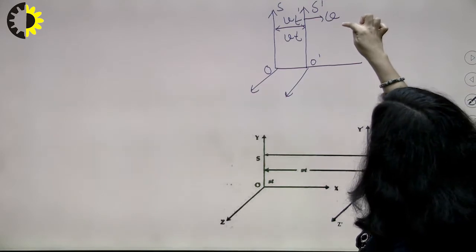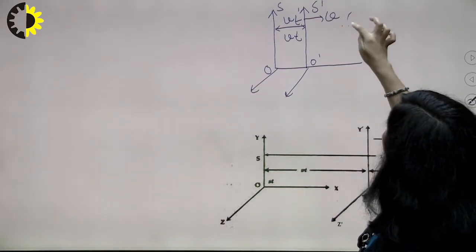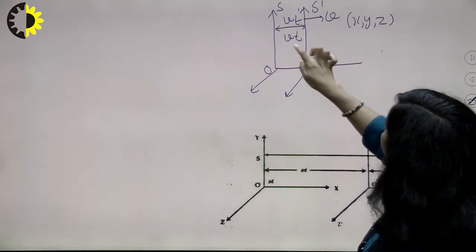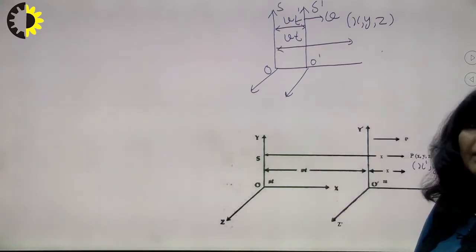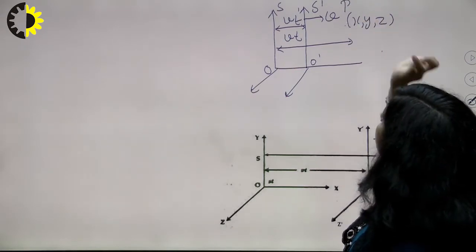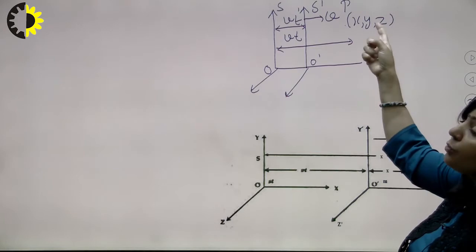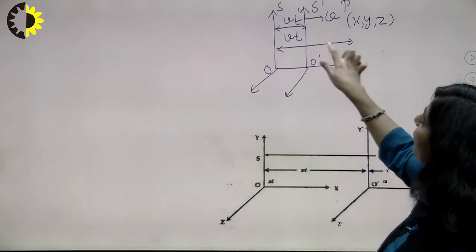Now if point P is here and the coordinates are x, y, z, then what is the value of this? With respect to S frame, these are the position coordinates x, y, and z, then along the x-axis, what is the value of this?